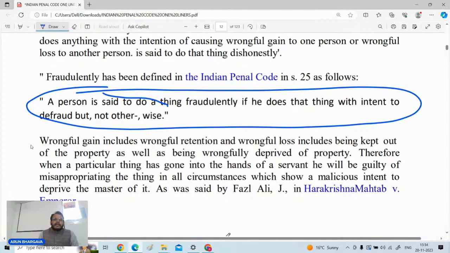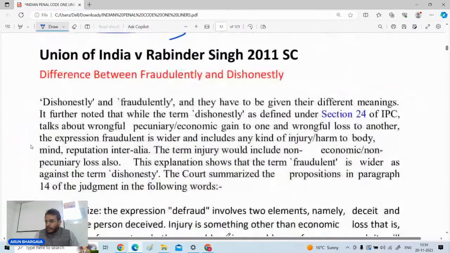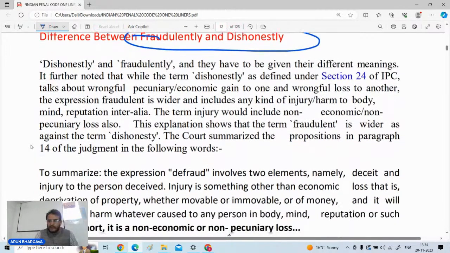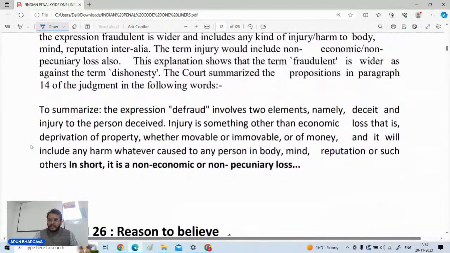The term fraud is directly associated with causing any kind of loss to any person; then you are said to be doing that thing fraudulently. And in Union of India versus Ravinder Singh, 2011 Supreme Court, it was stated what the difference is between the terms fraudulent and dishonest. So I will ask you, who can tell me the basic difference between fraud and dishonest?